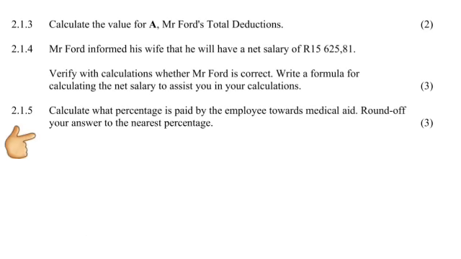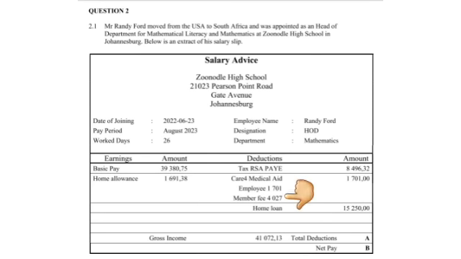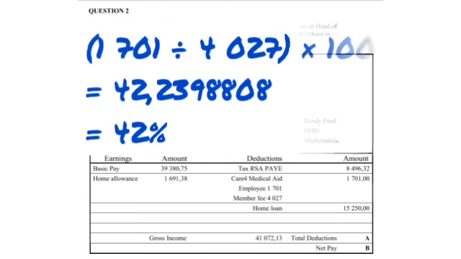2.1.5 says calculate what percentage is paid to the employee towards medical aid. Round off your answer to the nearest percentage. Typically with medical aid, there is usually a portion that is paid by the employee and the portion that is paid by the employer. So we want the percentage of the portion that is paid by the employee. We see there under medical aid that the employee pays 1,701, whereas the total membership fee is 4,227 rands.